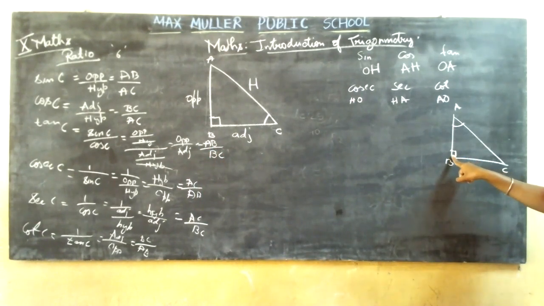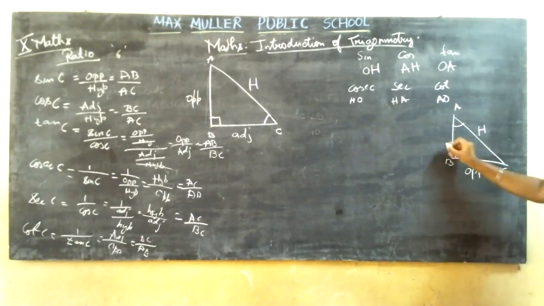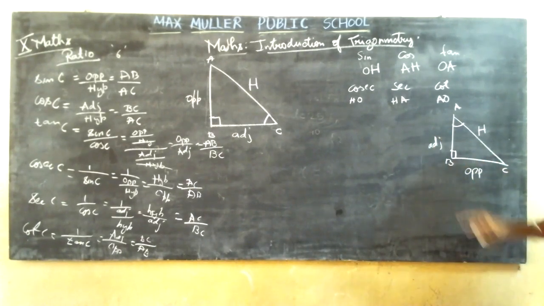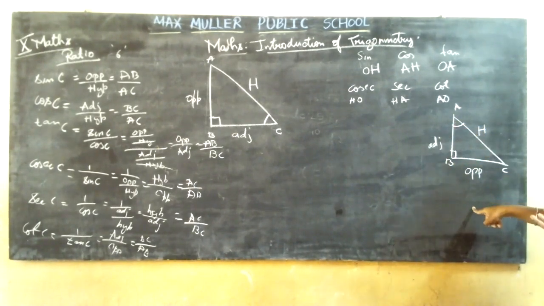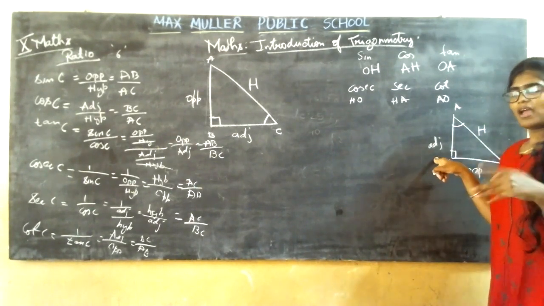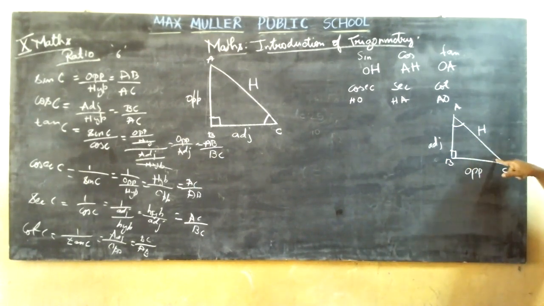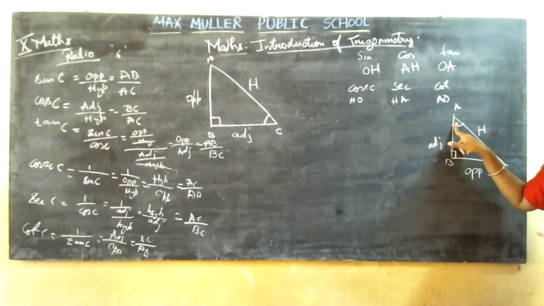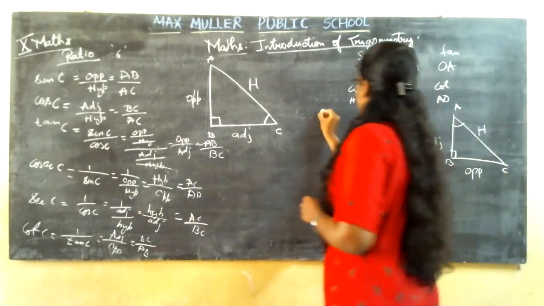The side opposite to the right angle is called the hypotenuse. The side opposite to the acute angle is the opposite. And the remaining side is the adjacent. Clear? The side opposite to the right angle is the hypotenuse, the side opposite to the acute angle will always be the opposite, and the remaining side is the adjacent of the triangle. It is not a rule that the acute angle theta must be here itself; it can be anywhere. But remember that the side opposite to the acute angle will always be the opposite.